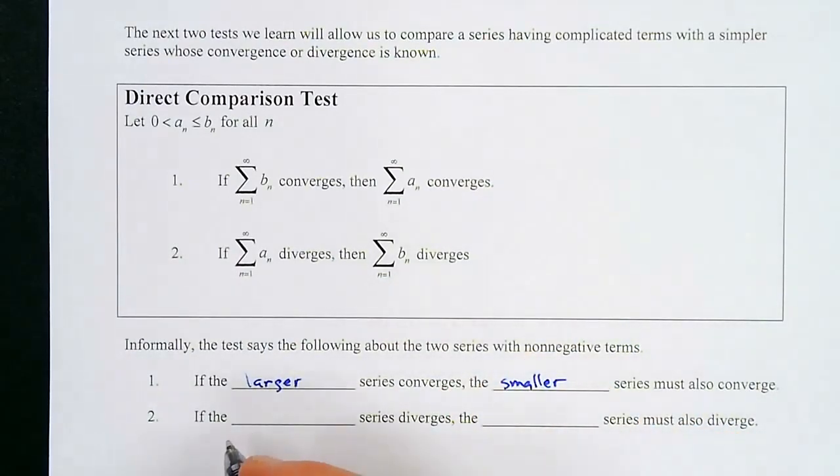And if the smaller series diverges, the larger series must also diverge, okay? Because this smaller one is diverging, it's pushing the larger one away from anything that it could converge to. So that's kind of how I picture it in my mind, if that helps you out. Okay, so let's actually do some problems now.